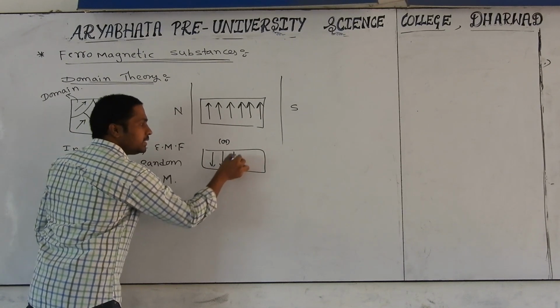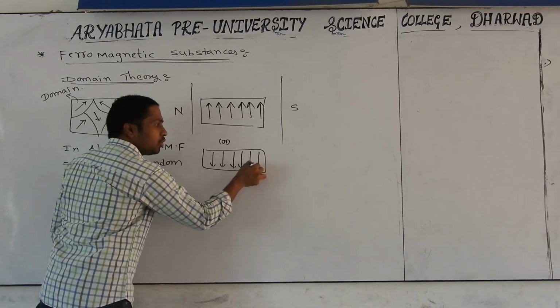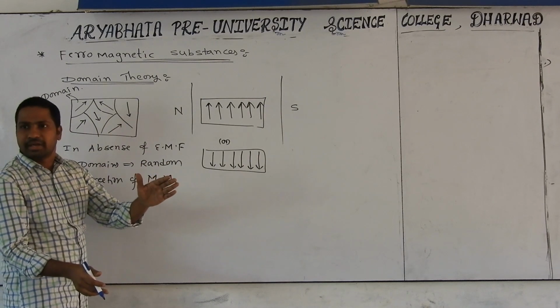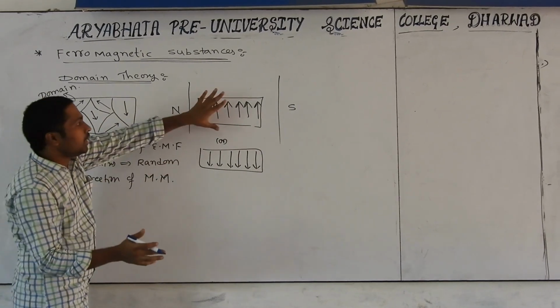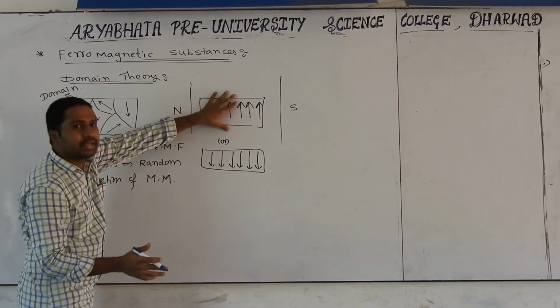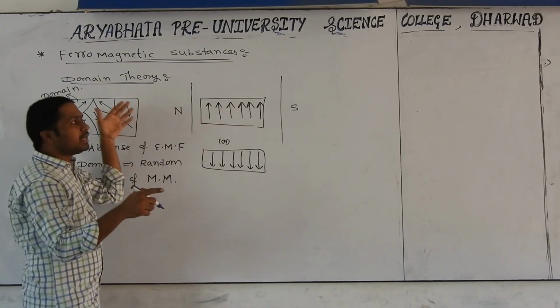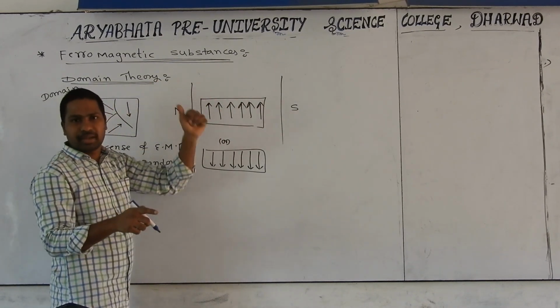Is there any chance for cancellation? No, because all are in the same direction. That's why they add together, so the net moment of this material will be very high, and it is strongly attracted to the external magnetic field.